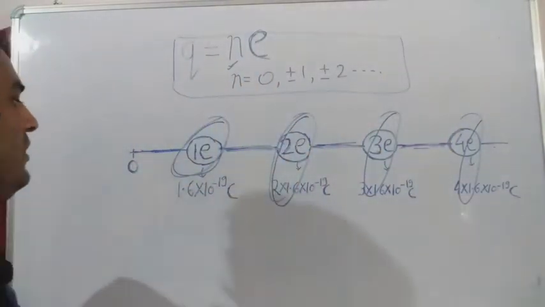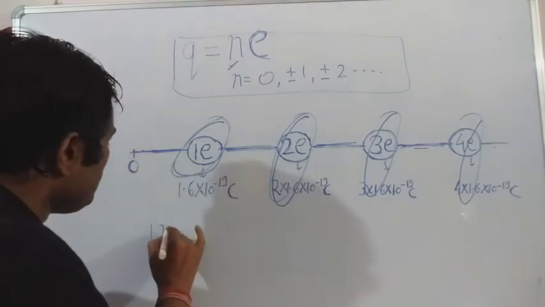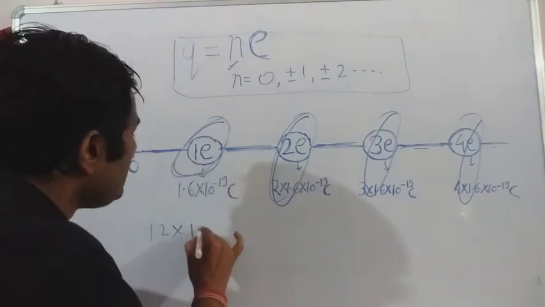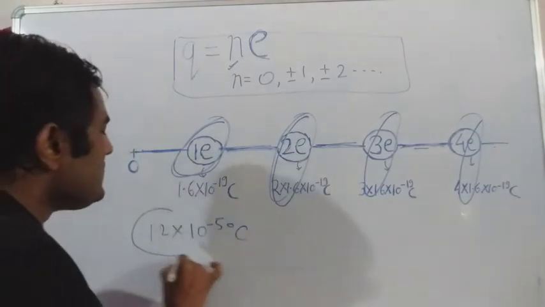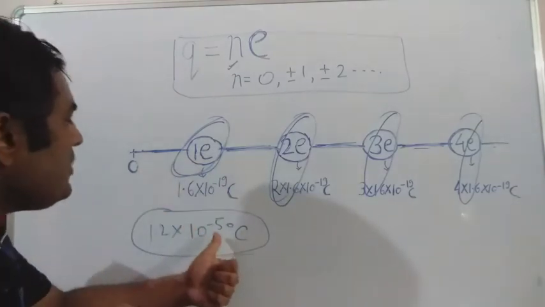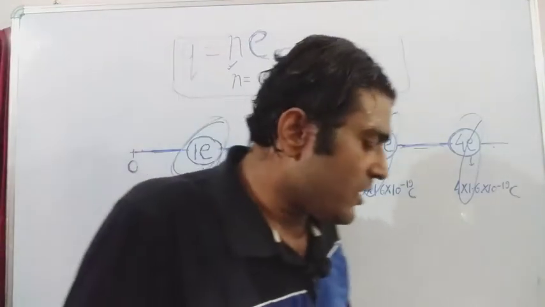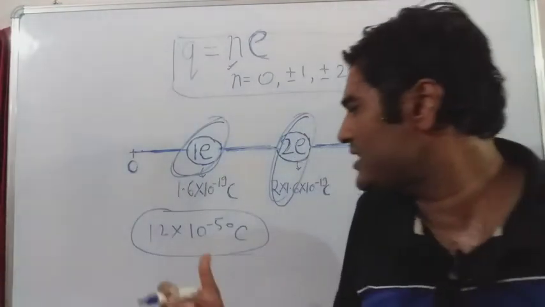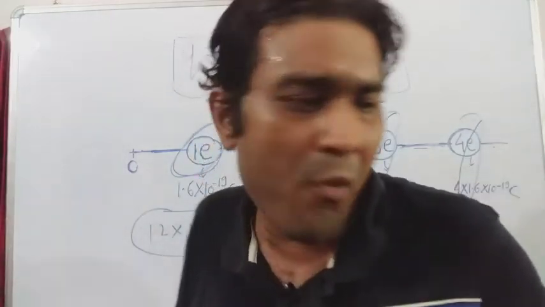So let's have one more charge, that is 1.2 into 10 to the power minus 50 coulomb. Is a charge of 1.2 into 10 to the power minus 50 coulomb possible?